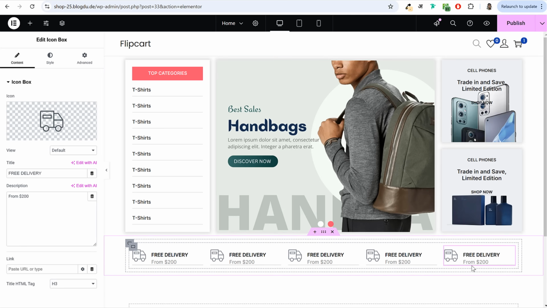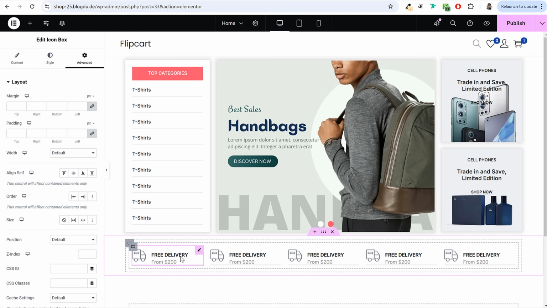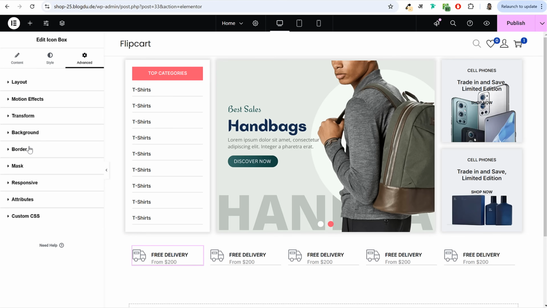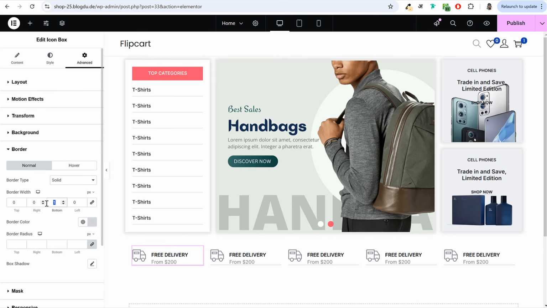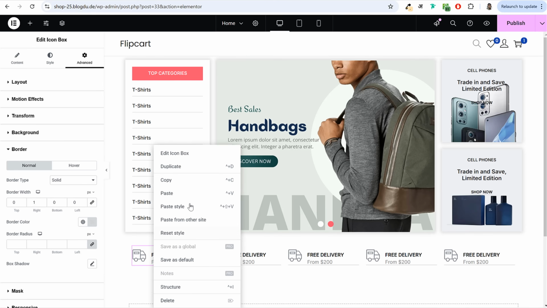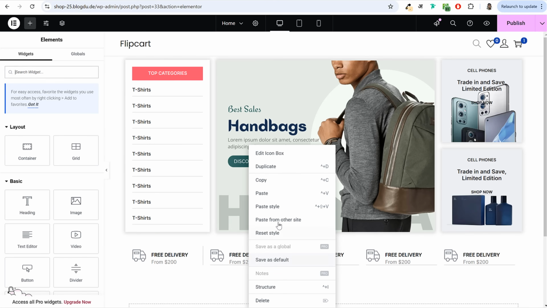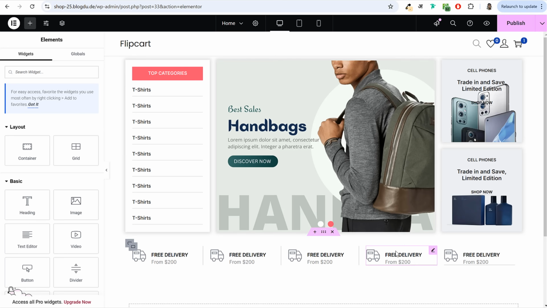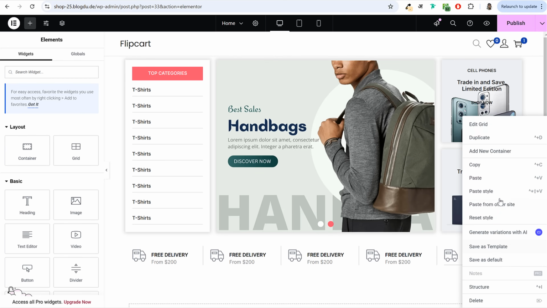Okay, now this is how it should look. Okay, not at bottom, it was at left, I'm sorry. So select border, not at bottom, it should be at right. Okay, so right click, copy, and this time right click, paste style. Okay, so that it will change the styling of the border.